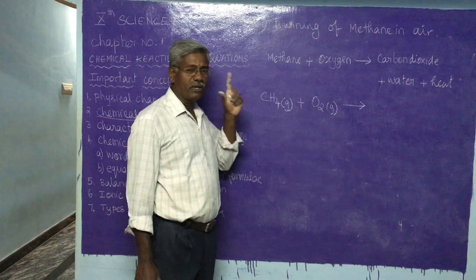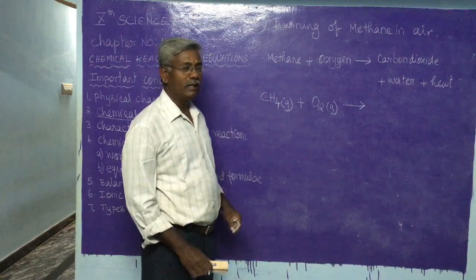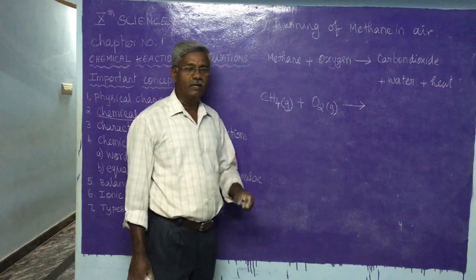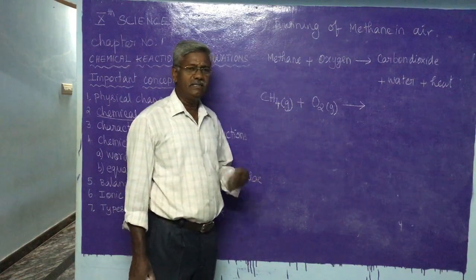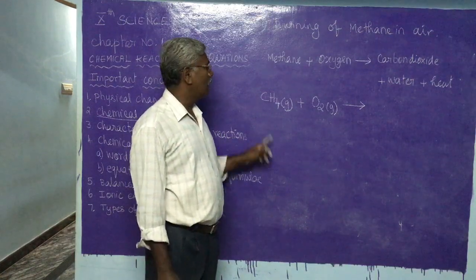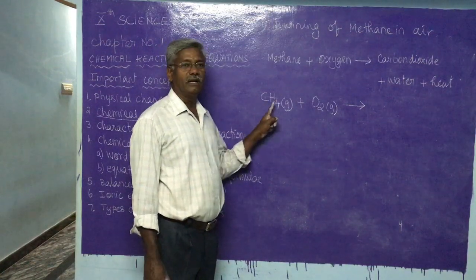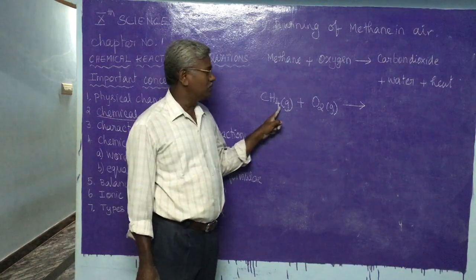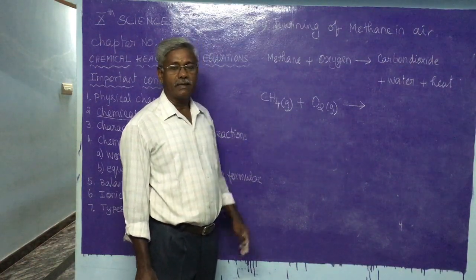Methane is the first member of the hydrocarbons. Like that we have methane, ethane, and, as I told you already, LPG, propane and butane, like that kerosene, diesel, petrol, gasoline, Vaseline, tar, all containing only carbon and hydrogen. Therefore they come under hydrocarbons. All are combustible in air.